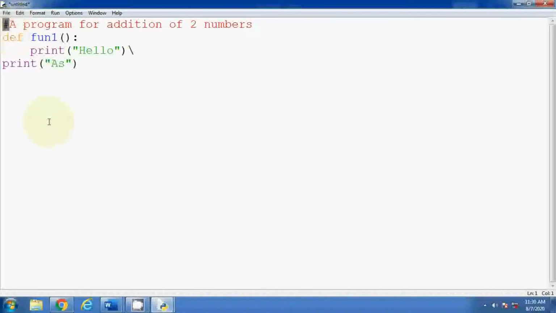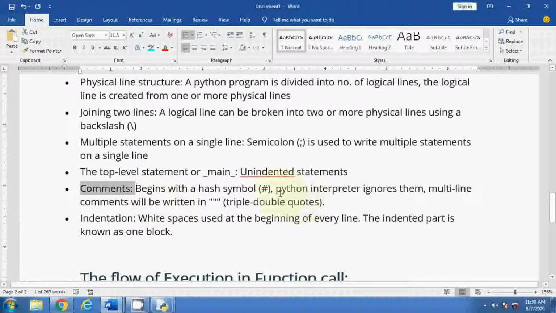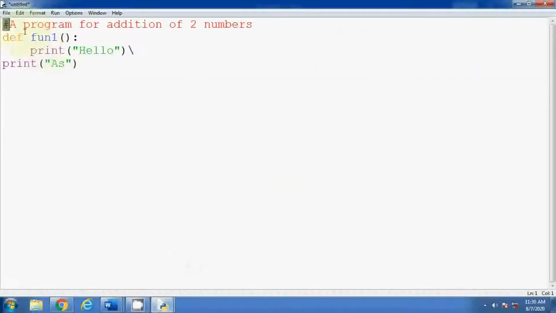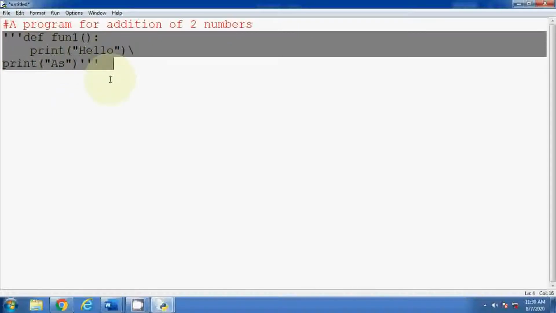Second option is there, the Python interpreter ignores them. Multi-line comments will be written in triple quotes, so triple double quotes. So whenever you want to write a multi-line comment, you can use triple double quotes or triple single quotes also. It is not mandatory that double quotes only, you can use any. So when you want to write multiple lines, I want to put this as a comment. What is the meaning of comment? It is just given for the description. Whenever you want to write some description, some explanatory text in your statement, you can use these comments. So Python will automatically ignore it in execution.